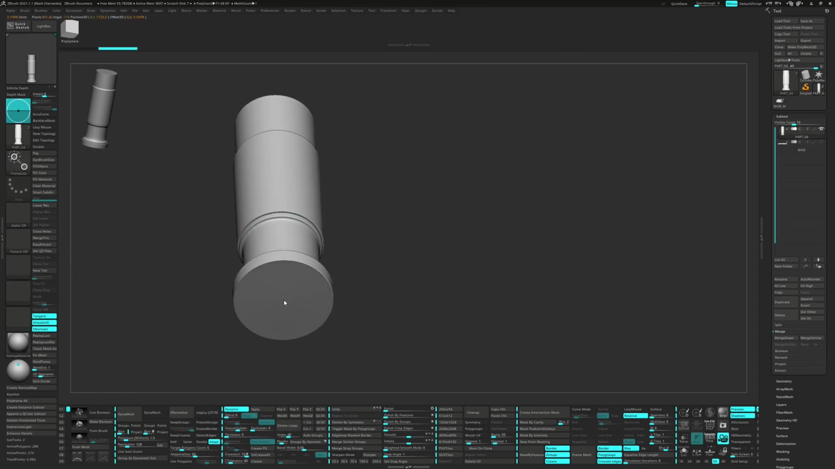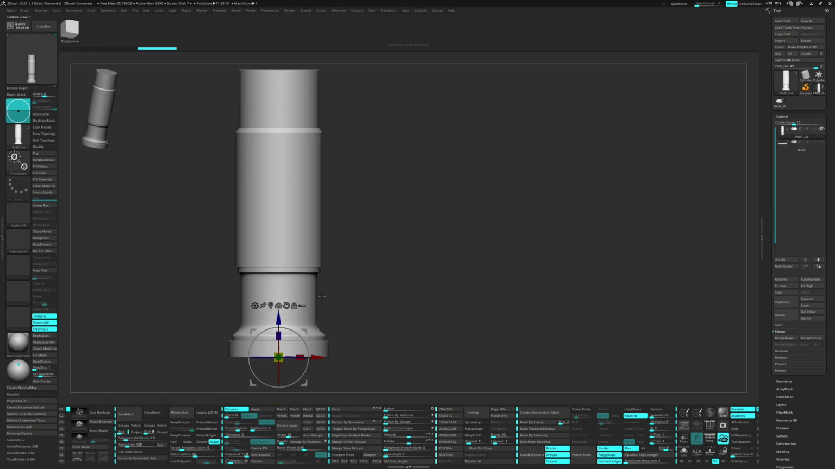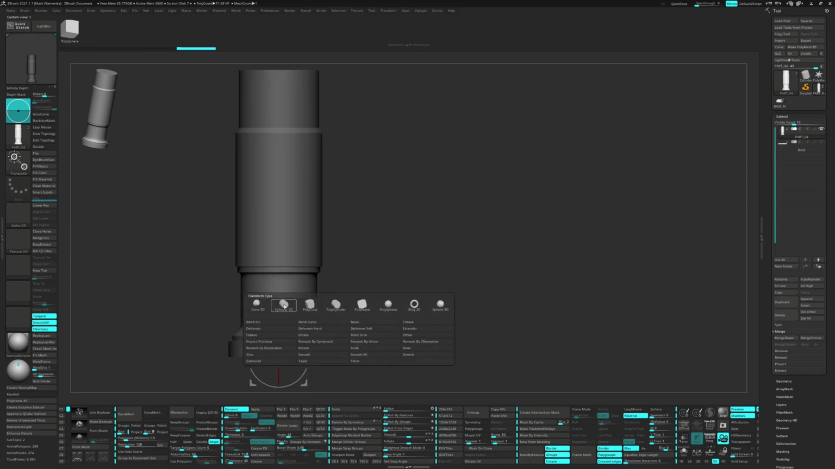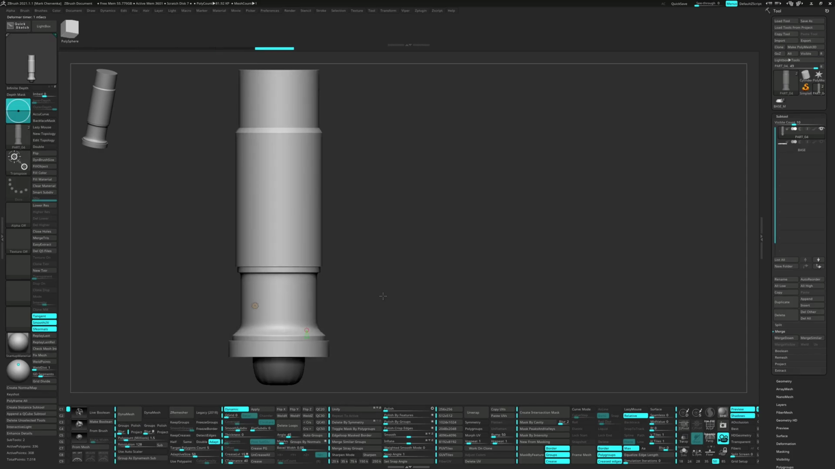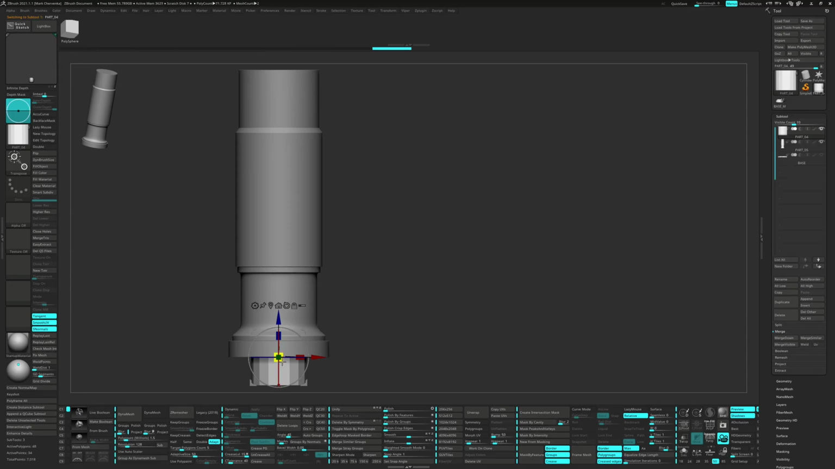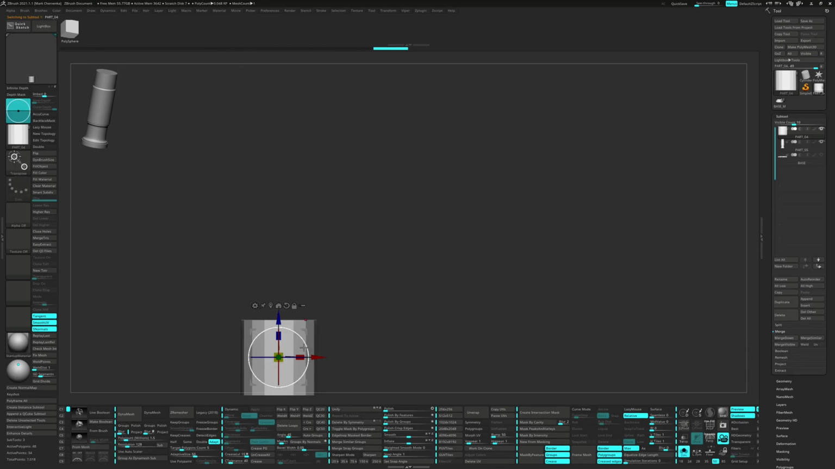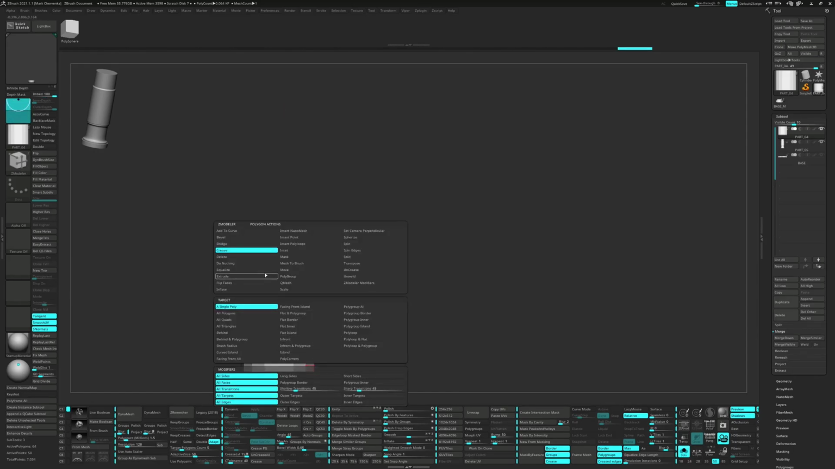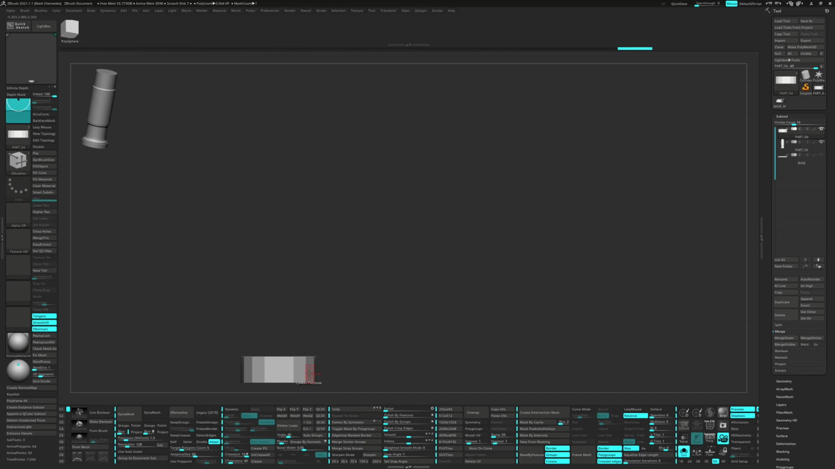For the next piece, I will mask the model, bring up the gizmo and Alt-click at the bottom. From the gear icon, I will add a cylinder 3D. Go out of dynamic mode and scale it up to match the reference. Select Q-mesh and Polyloop as the target from the Z-Modeler brush to extrude the bottom.